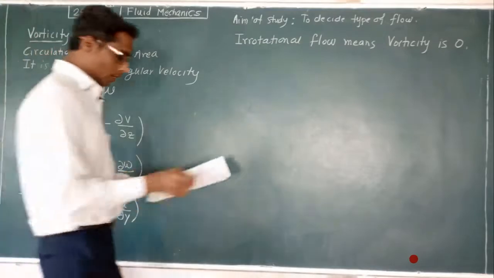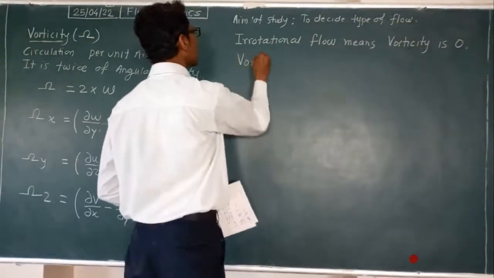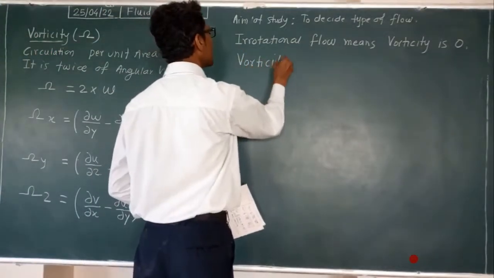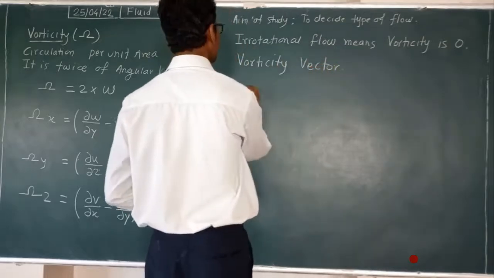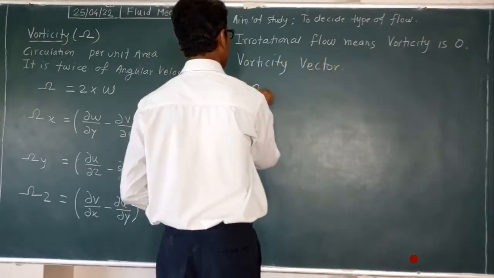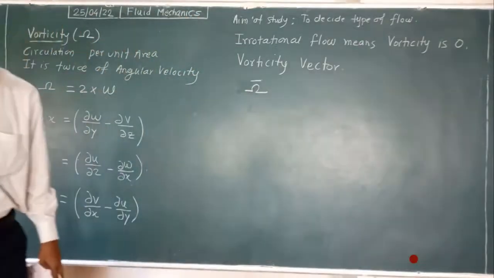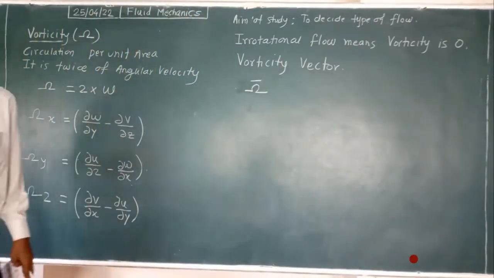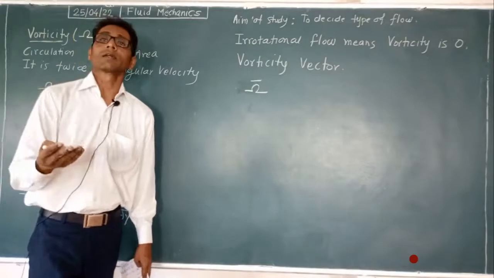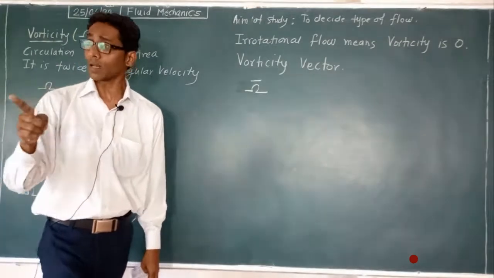Okay. So now the vorticity vector, that we will write. Vorticity vector, how to write? Any vector we write with a bar on the head. V bar is a vector, the velocity vector. Only V is a scalar velocity.